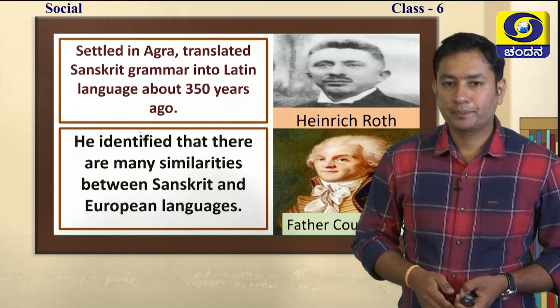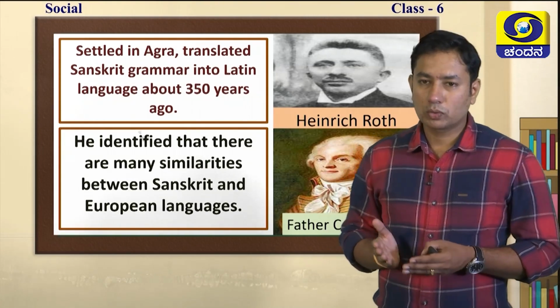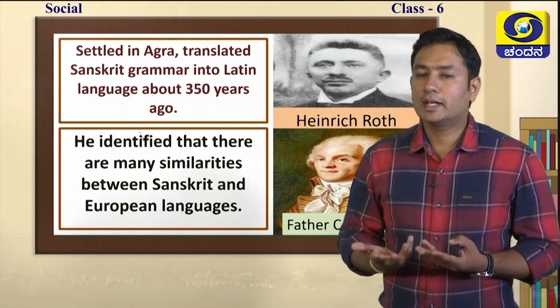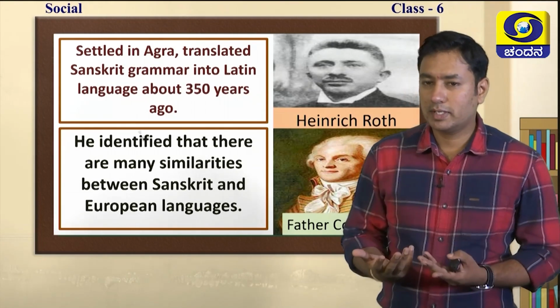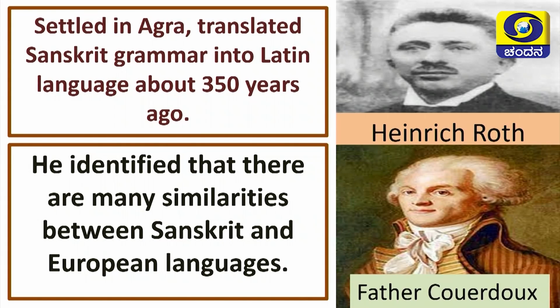Do you understand? And next one, the prominent Europeans, those who have come to India and they have made their efforts to unearth some sources or some history in India are these. See, the first one is Heinrich Roth. Heinrich Roth, who came to India and settled in Agra, which is near Delhi, you know that, translated Sanskrit grammar into Latin language about 350 years ago. See, he has done a good job, right? Okay, hats off to him.